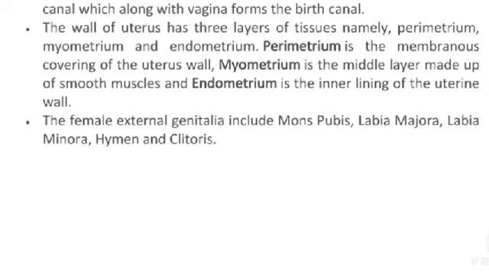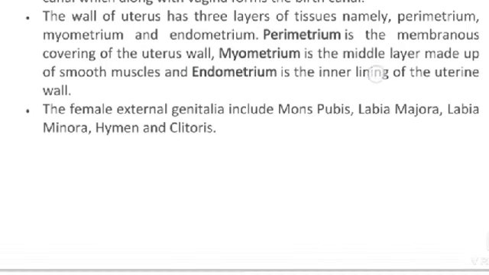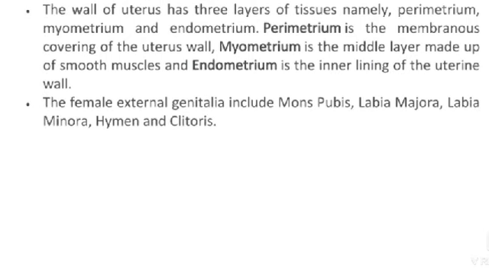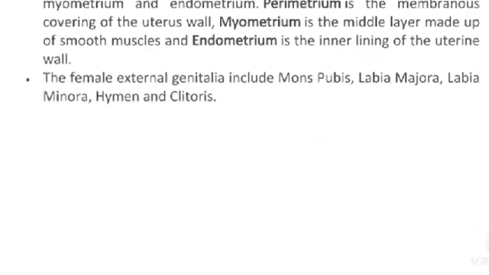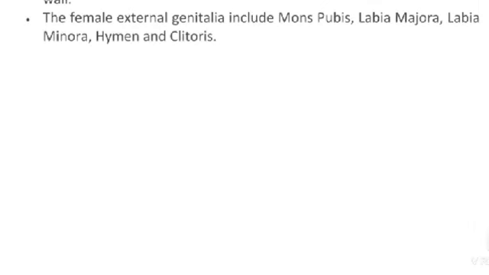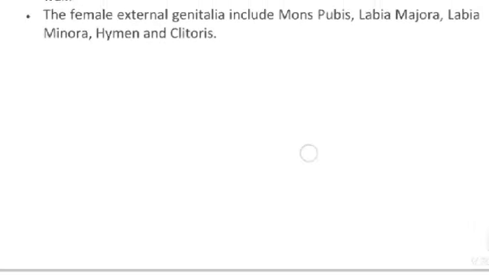The perimetrium is the membranous covering of the uterus wall. The myometrium is the middle layer and is made up of smooth muscles, and the endometrium is the inner lining of the uterine wall. The female external genitalia include the mons pubis, labia majora, labia minora, hymen, and clitoris.